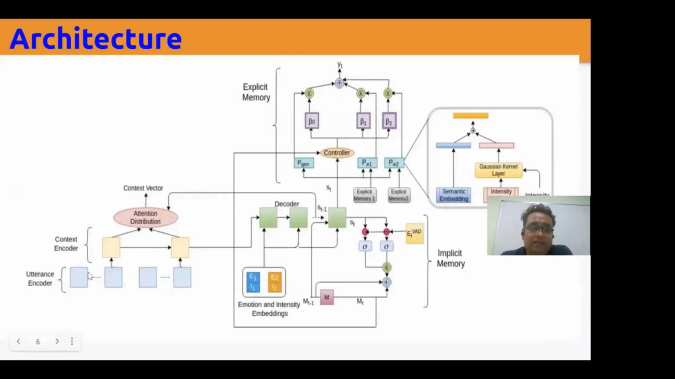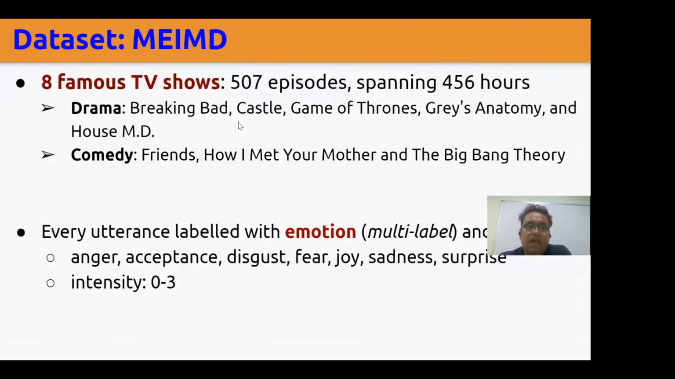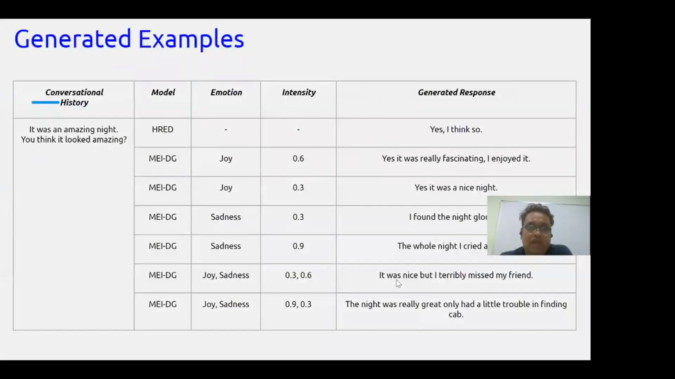Now, our architecture: we have an utterance encoder, and we have a context encoder to encode the dialogue history. Every state of the decoder depends on this dialogue history, the emotion and the intensity embedding. Also a control signal that is coming from the implicit memory controls the amount of emotional content left to be generated. We also have an explicit memory that actually balances between the generic and the emotional contents in the final response. We have collected data from 8 famous TV shows, and every utterance was labeled with the emotion and the intensity values. We have performed extensive evaluation, both in terms of human evaluation metrics and automated evaluation metrics.